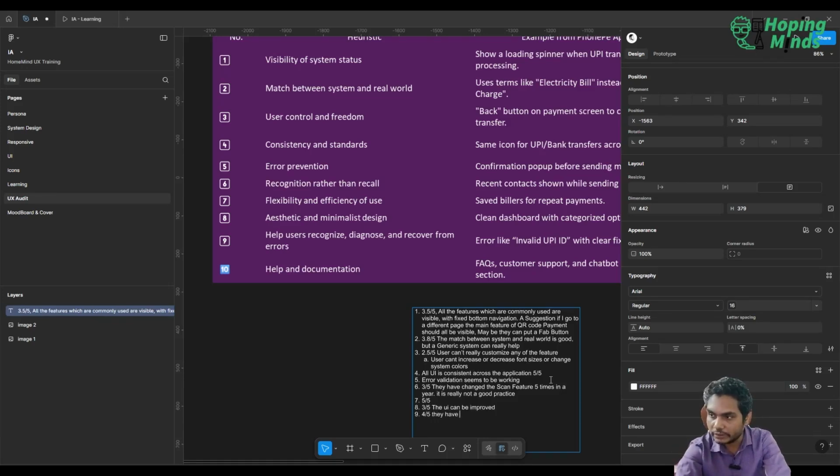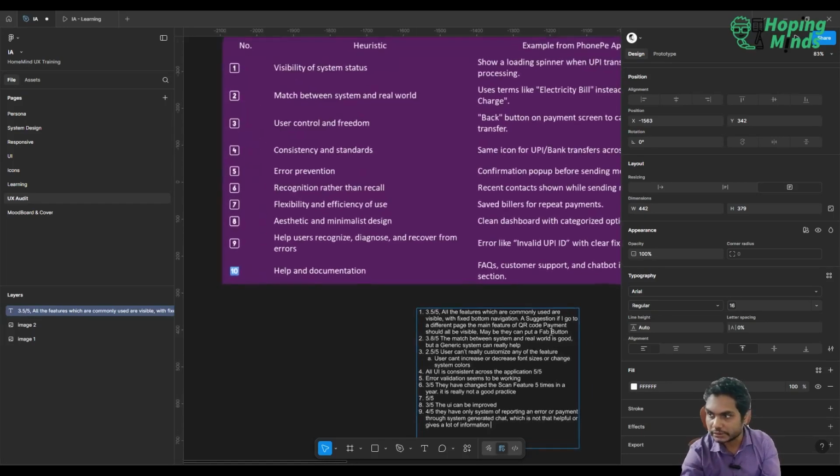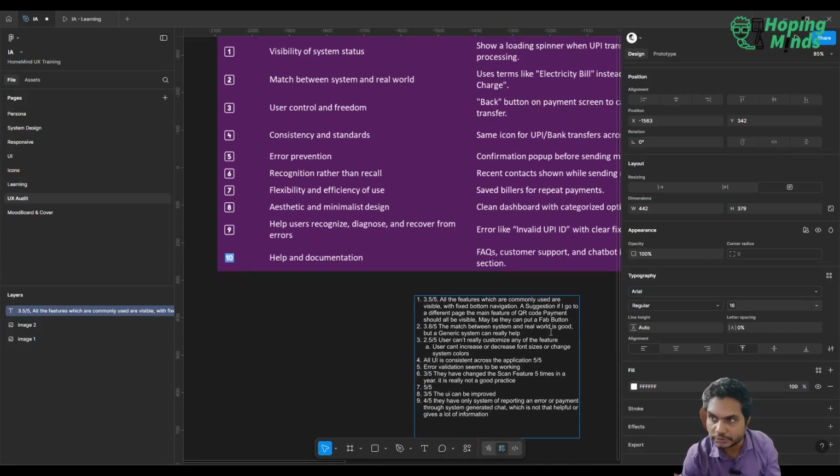They have only one system of reporting an error or payment through system generated chat, which is not that helpful or gives a lot of information. That's a problem I have seen, that happens. You should use the PhonePe application to understand it more.